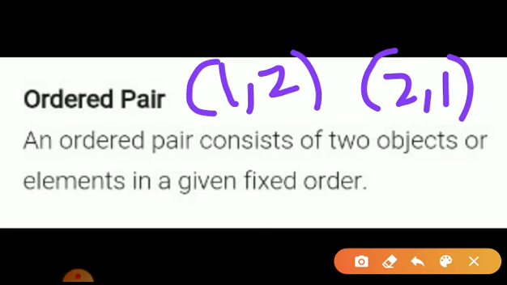Okay, (2, 1) means what? 2 is my x coordinate and 1 is the y coordinate. That means both are different. They are not the same, but they are different. Clear? What is an ordered pair? Okay, in an ordered pair, your order is important. Since it is a pair, that means it involves only two elements.